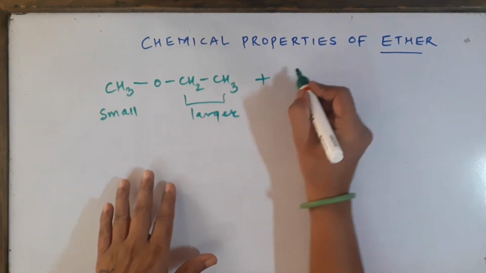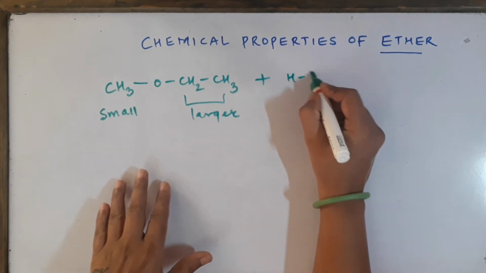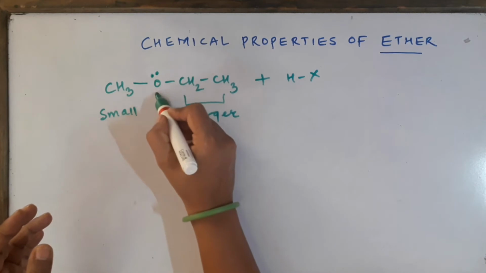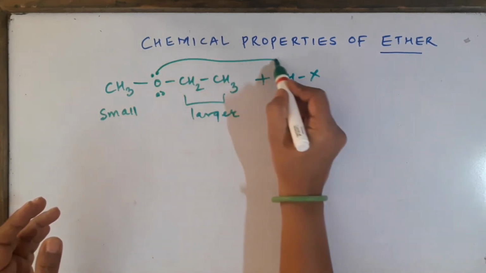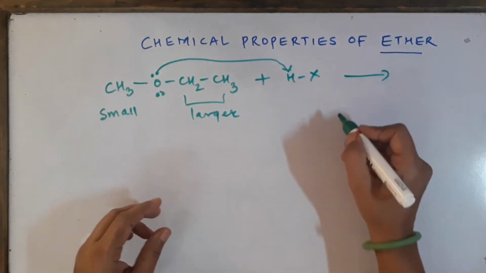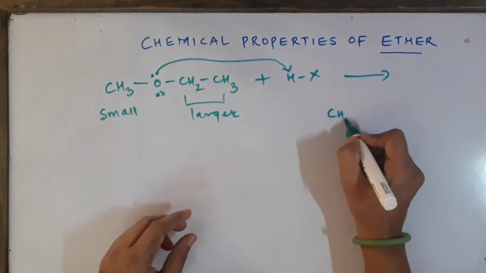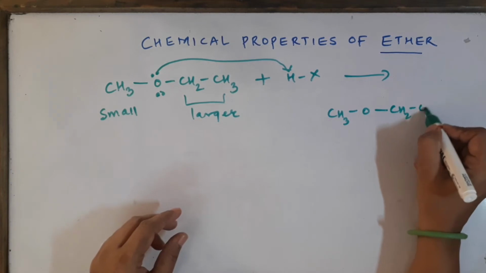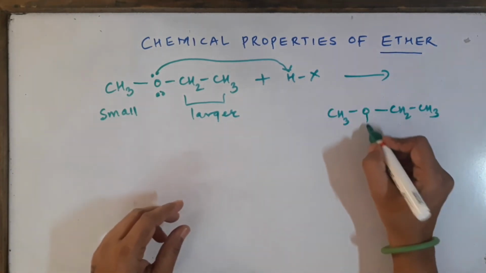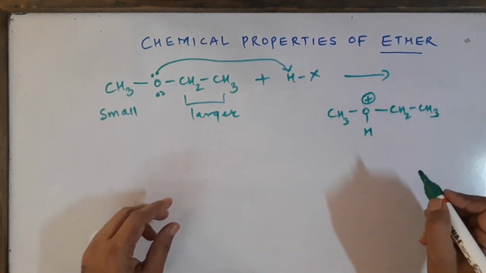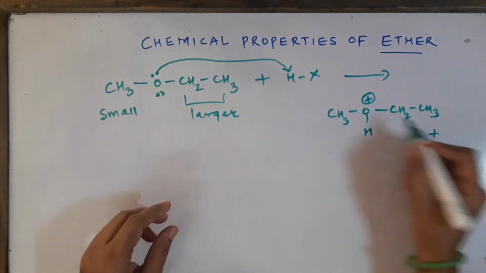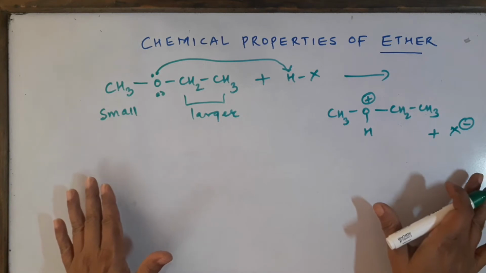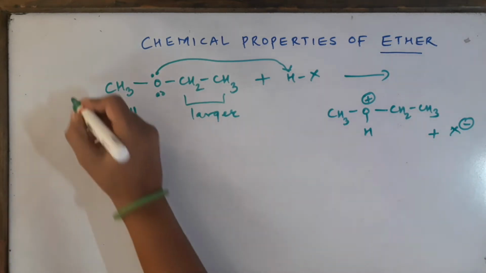We will see the step now. What is the mechanism? When we react this with HX, the first step will be protonation. The ether will attack the proton and we will get CH3-O(H+)-CH2CH3, the protonated ether, plus the halide ion. So this is going to be your first step.